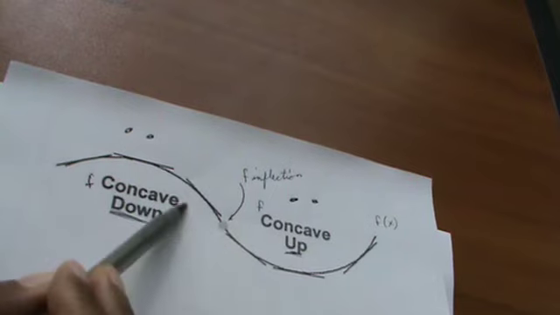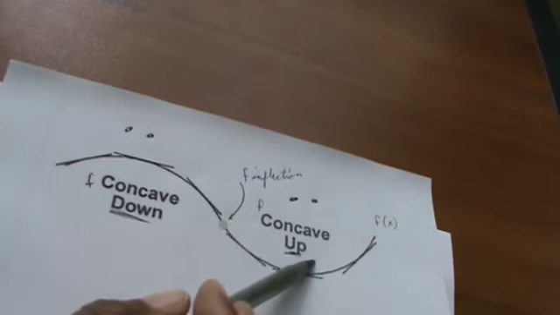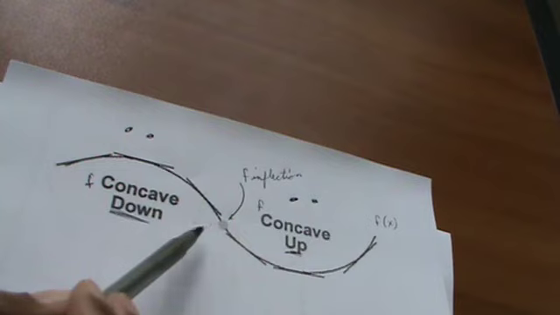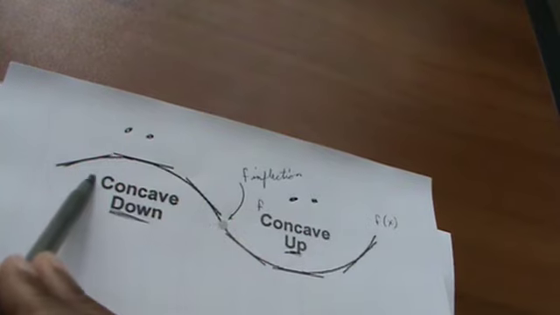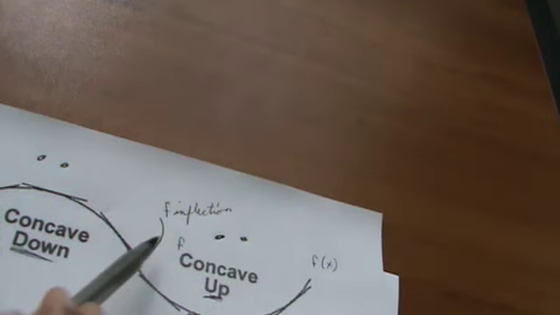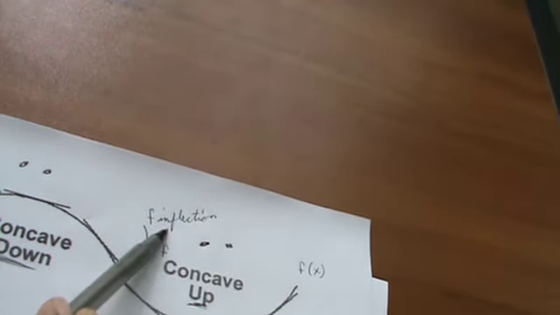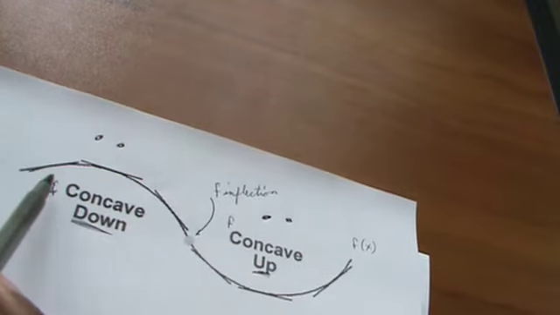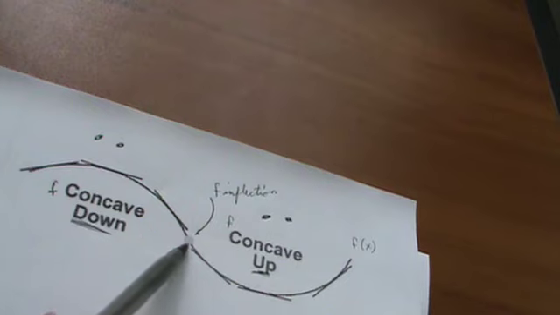Okay, so this point right here is where you have a point of transition. So you're not concave down, you're not frowning, and you're not concave up, you're not smiling, but rather you are transitioning from a frown to a smile. So if you look here, it says that this is where you have a point of inflection.